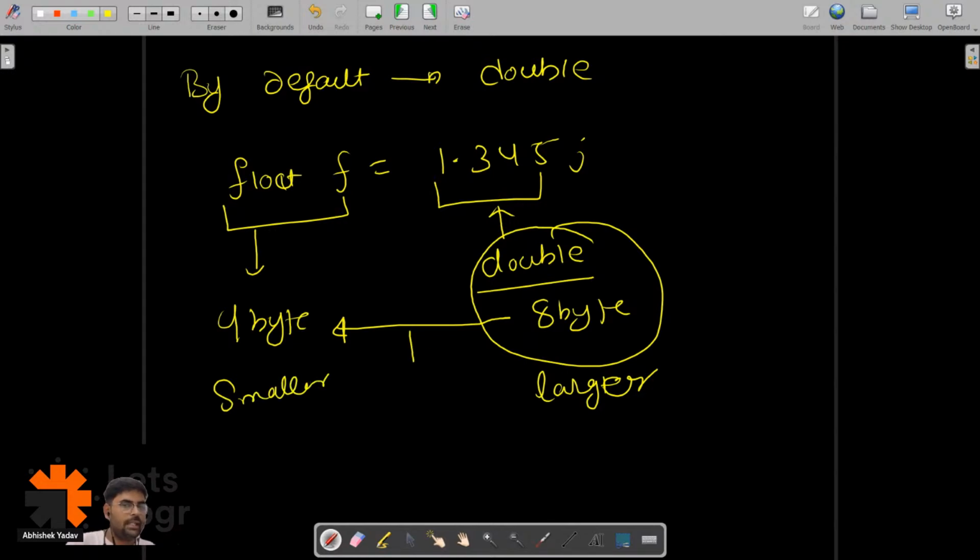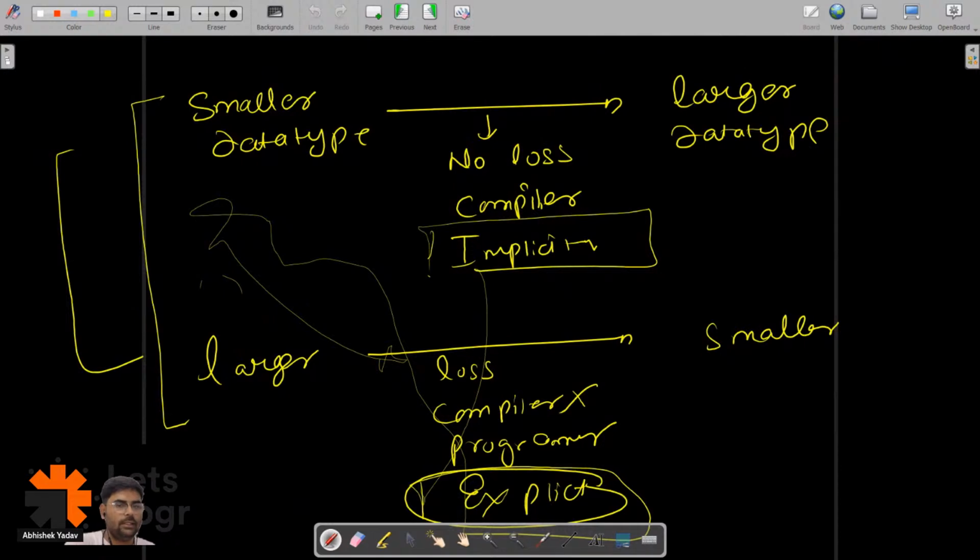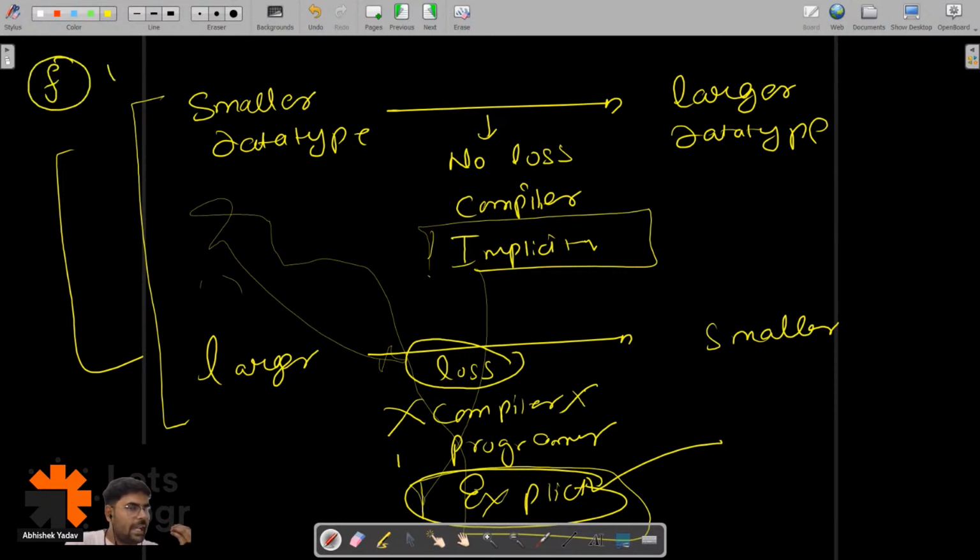And when I am doing this kind of conversion, there will be a loss of data, a loss of information, and the compiler will not take care of this kind of conversion. That's why I have to explicitly do this conversion. So either I can write f at the end, or I can write float at the start, right?